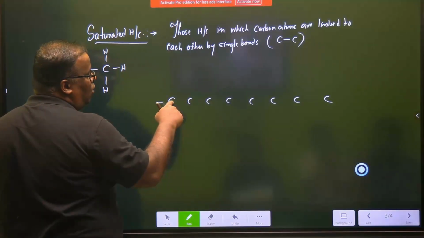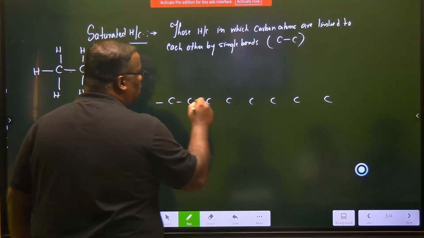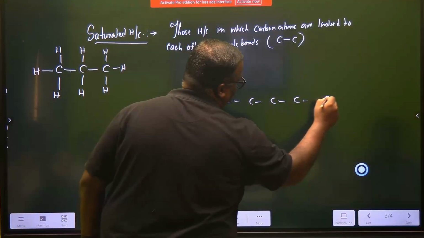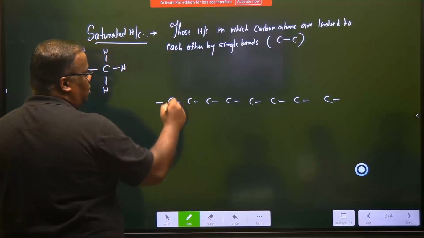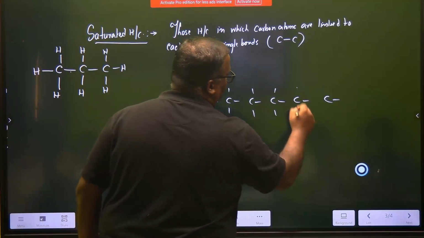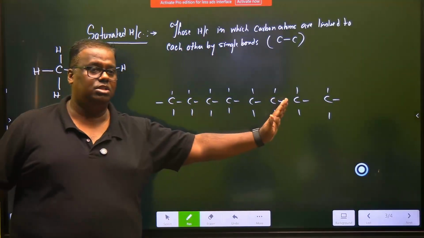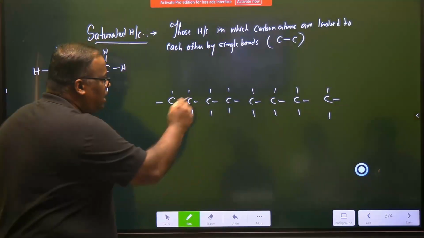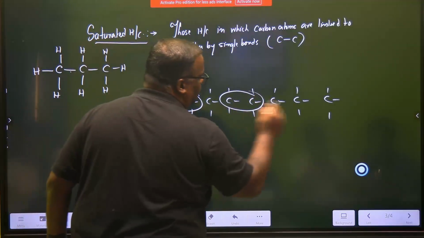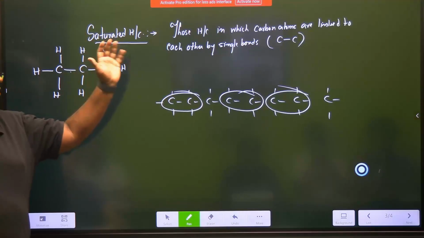Right now, I've taken how many? 1, 2, 3, 4, 5, 6, 7, 8. Sir, you could have taken 36 also. Yes, why not, my dear? I could have taken 36 also. So, out here, this is a saturated hydrocarbon in which all the carbons are linked with single bond. If you find any carbon-carbon linkage, it has to be a single bond. Samajh mein aaya?